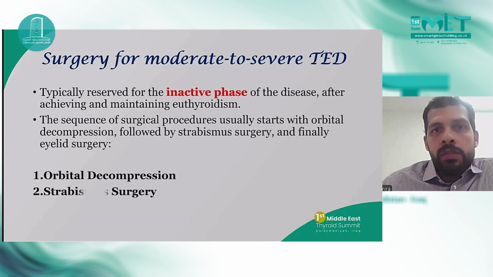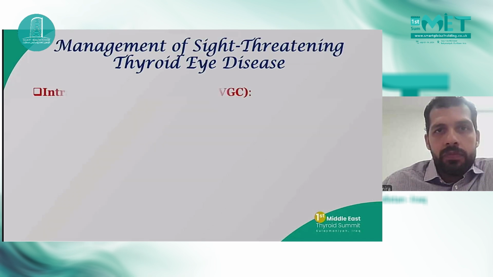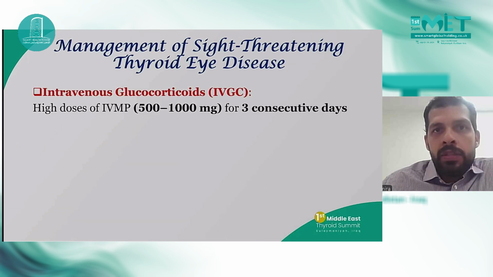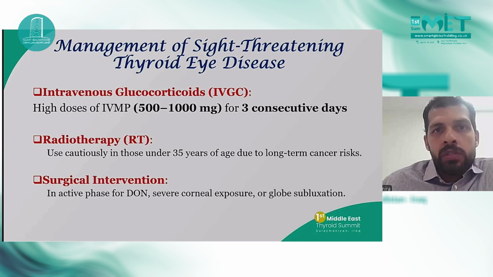In moderate to severe cases, we can use surgery just for inactive phase as orbital decompression, strabismus surgery, or eyelid surgery. In sight-threatening thyroid eye disease, we give intravenous glucocorticoid of 500 to 1,000 milligrams for 3 consecutive days. We can use radiotherapy cautiously in people under 35 years old to avoid long-term cancer risk, and surgical intervention, of course, in cases of optic nerve compression, severe corneal exposure, or globe subluxation.